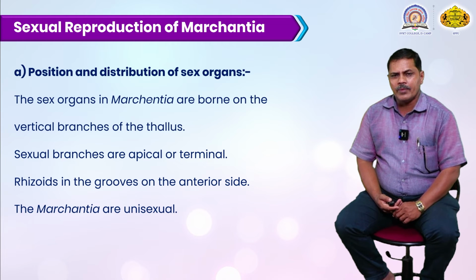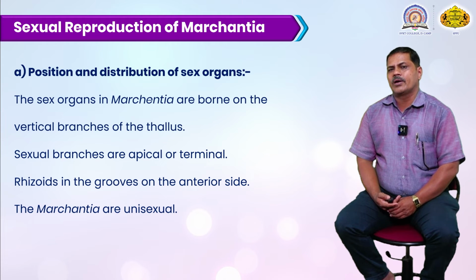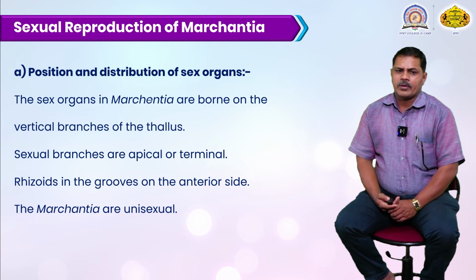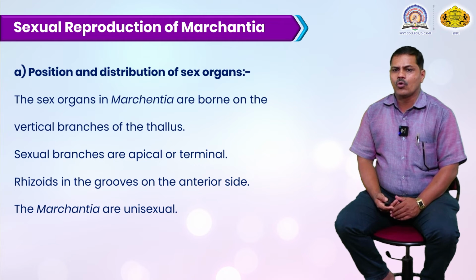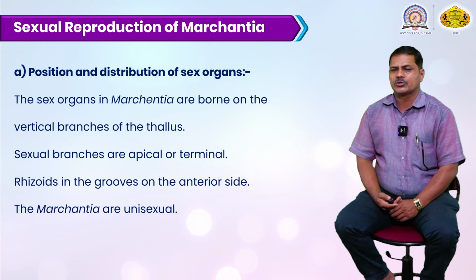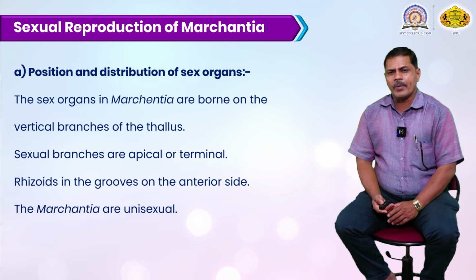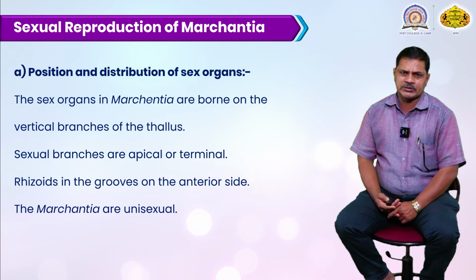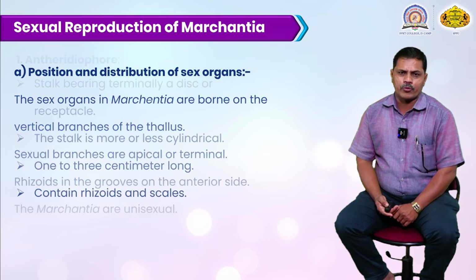One thallus at the apical notch develops the male reproductive organ, and another thallus at the apical notch develops the female reproductive organ, called the archegonia. These are rhizoids in this groove of the anterior side. Marchantia are mostly unisexual. One Marchantia species develops the male reproductive organ, and another species develops the female reproductive organ on its branches.